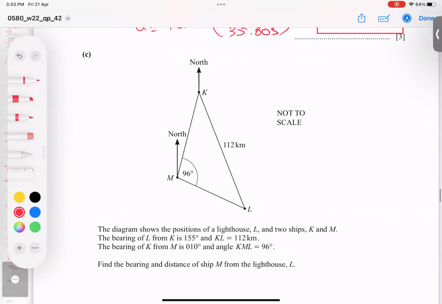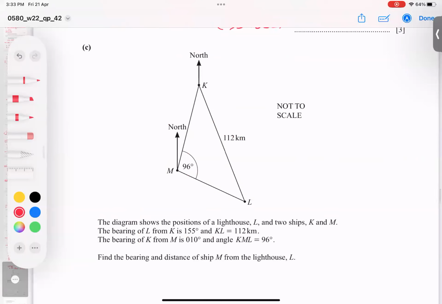C part. What question is he asking here? First of all, read, because this question is a little complicated. So let's see. In this particular question, we have a lighthouse L and two ships K and M. So this ship and this ship, two ships are there, and L stands for lighthouse. And the bearing of L from K.